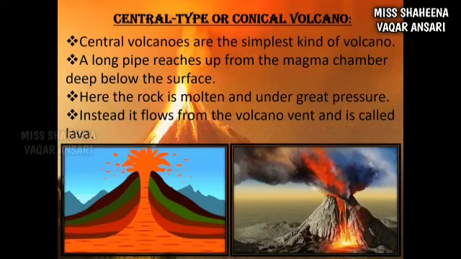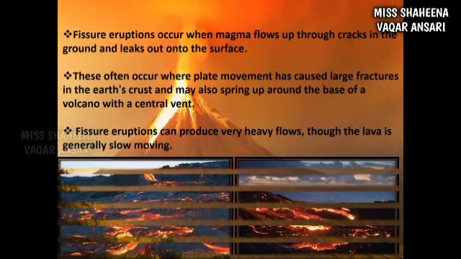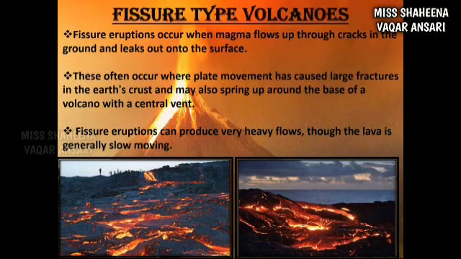Now, next one is during eruption, when the magma comes out not from a single vent but from many cracks, that is fissures. It is called fissure type of volcanic eruption. The molten material coming out with the eruption is spread on both sides of the fissures. As a result, volcanic plateaus are formed. The Deccan Plateau of India has also been formed due to such a type of volcanic eruption.